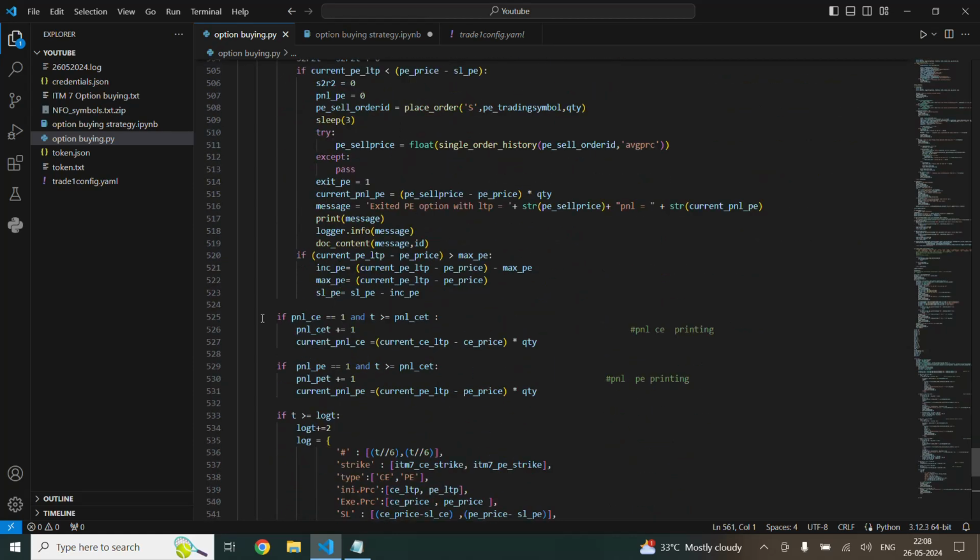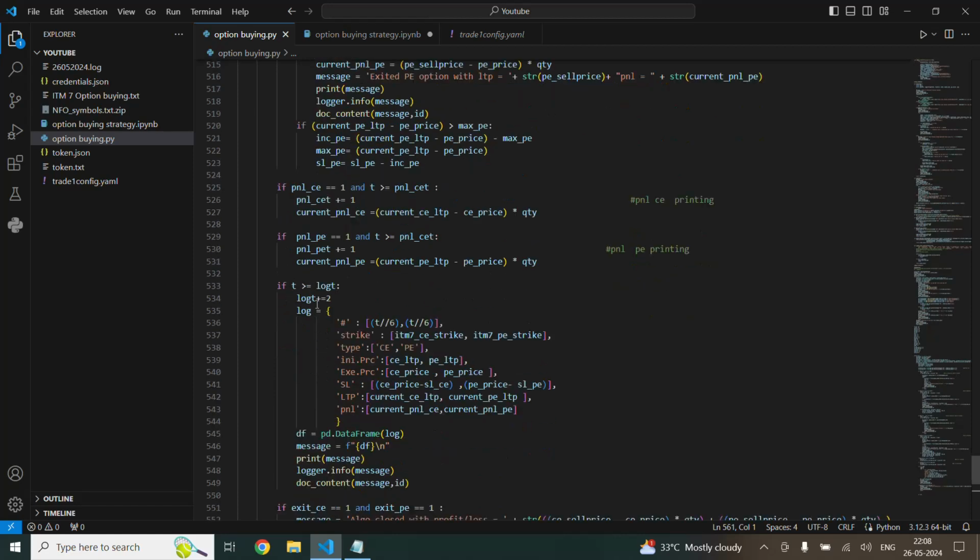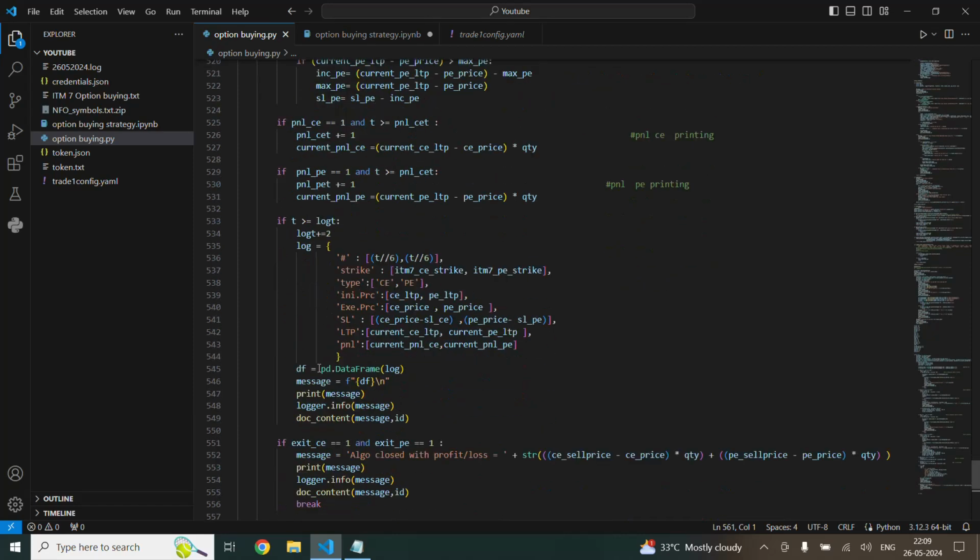So basically, the next set of codes gives the checking during the running of this code. This PNLC will give the PNL. This will be checked every 10 seconds. The entry and exit condition will be checked every 1 minute. This will be checked every 10 seconds. So I have compiled everything into a data frame so that we can visualize whether we are getting profit and loss, and we can also check from our Google Doc.